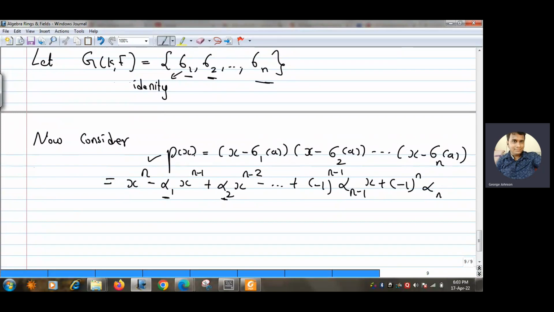Okay, you can observe that this equality is clearly true. For that, take n equal to 3 and simplify. Just open the brackets and you can observe that this is true. Okay, so what are these alpha i's? They are elementary symmetric rational functions.